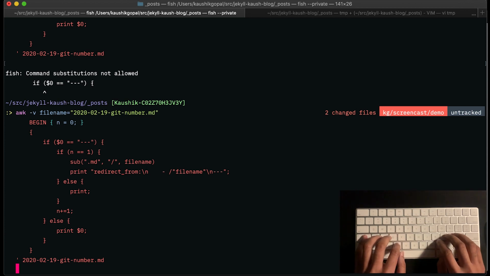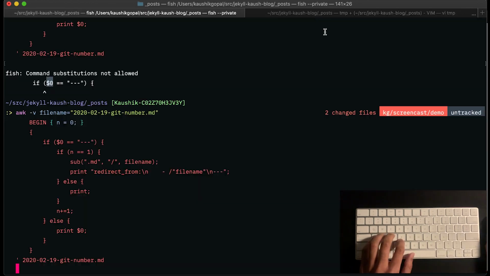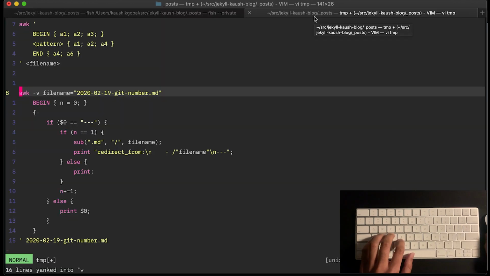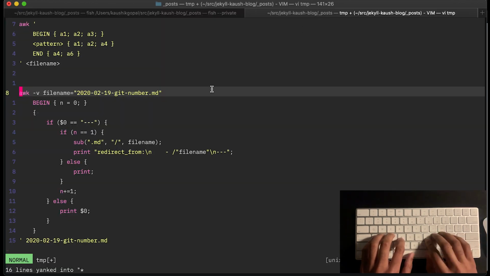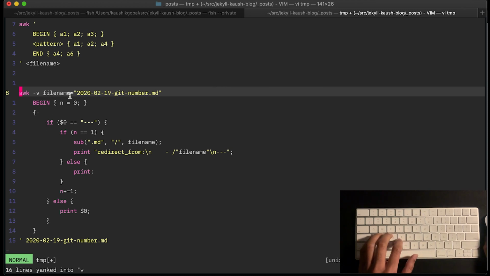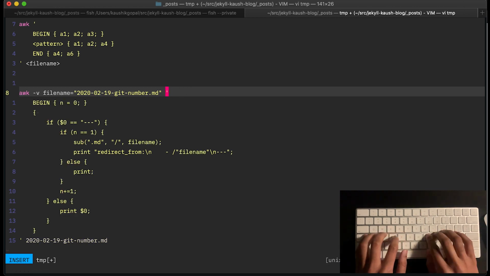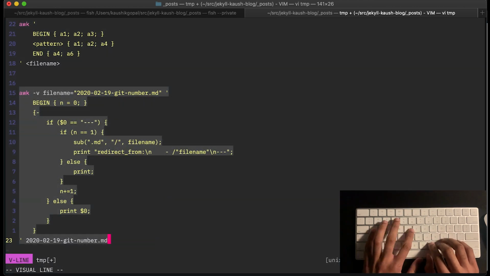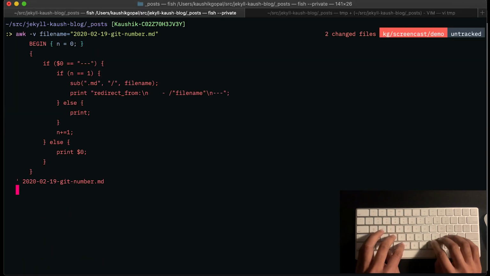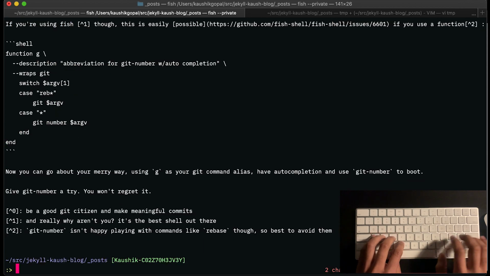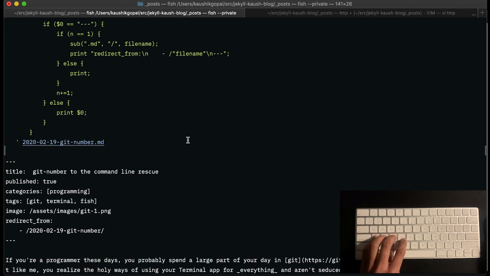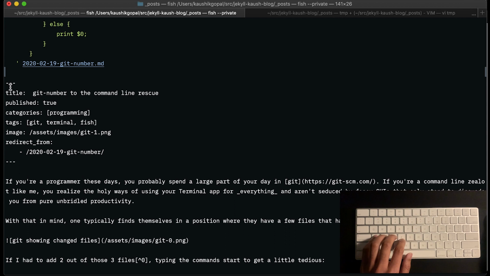Let me go back to it. You see the problem here is I got a little excited, and when I passed the file name, I actually forgot the single quote that you need. Let me add that, and I think that should take care of it. Yeah, there we go. All right, we are back into the races.